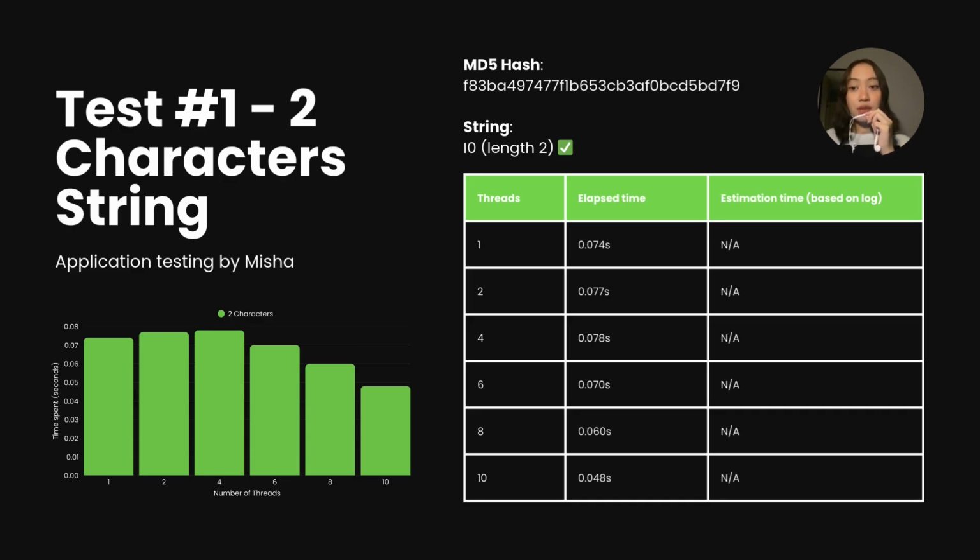From the table and graph, you can see that increasing the number of threads does make the process slightly faster, even though the job is tiny. Overall, this test confirms that our MD5 password search tool is working correctly and that the multi-threading is functioning as expected.